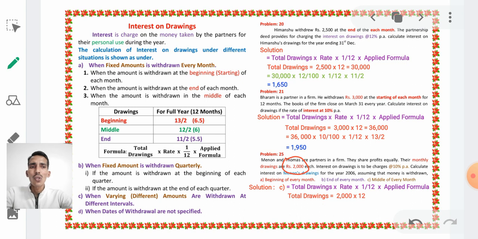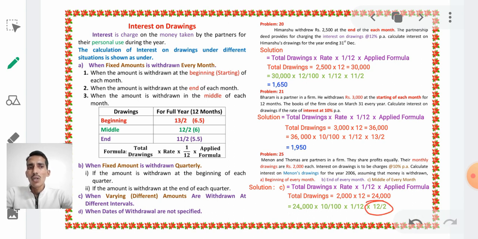For 12 months the total drawings will be 24,000. Now calculate interest on 24,000. Take the rate of interest, 10% as mentioned in the problem, 10 divided by 100. Next, take into 1/12 according to the formula into applied formula, means 12/2.